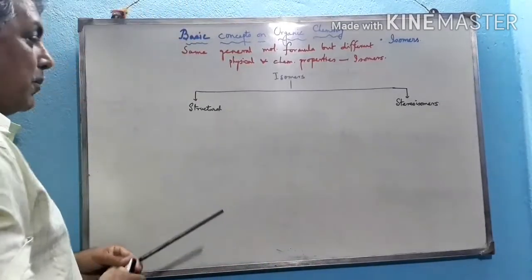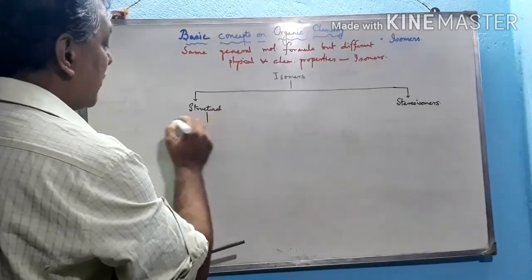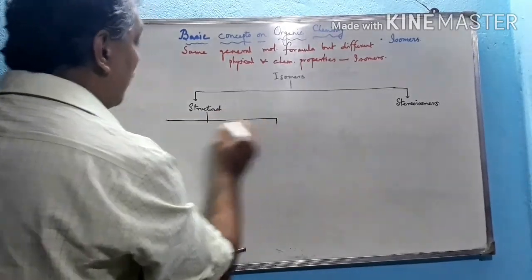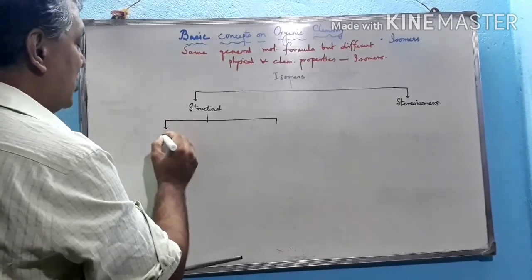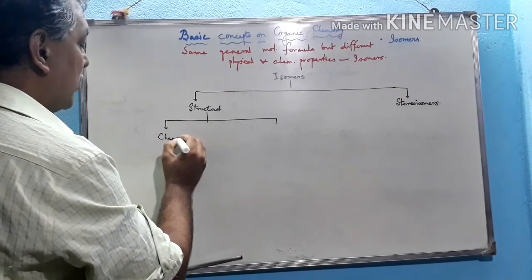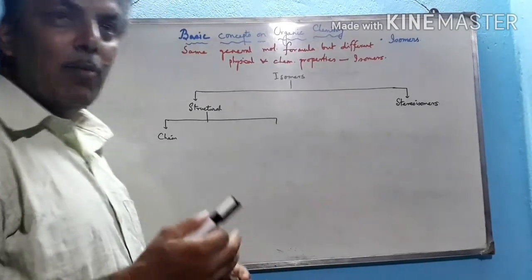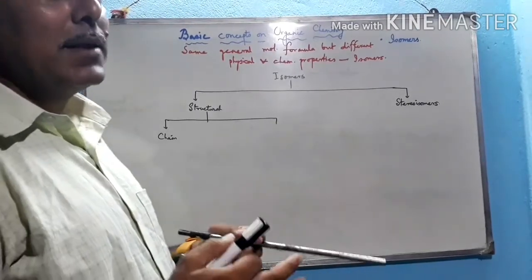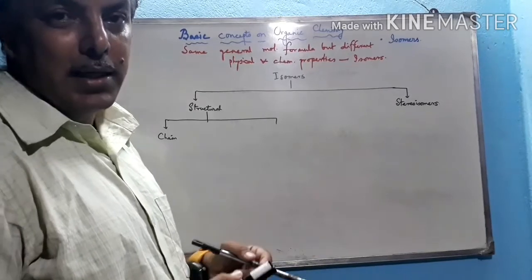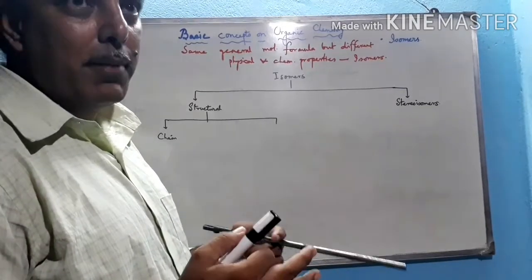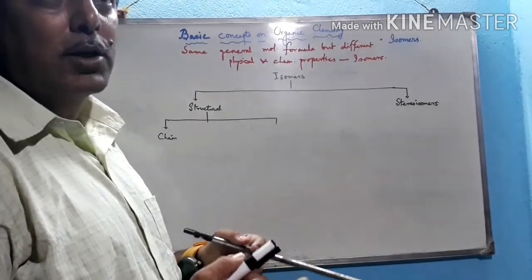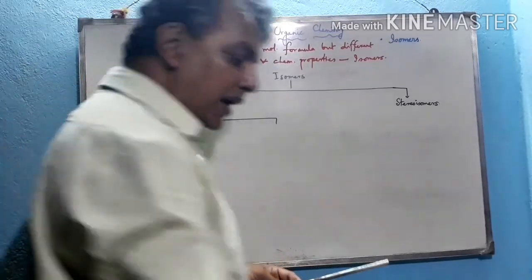Structural isomers are again classified into different types. Number one, chain isomers. These are isomers which have the same general molecular formula, but on the basis of the number of carbon atoms in the main chain, they are different.